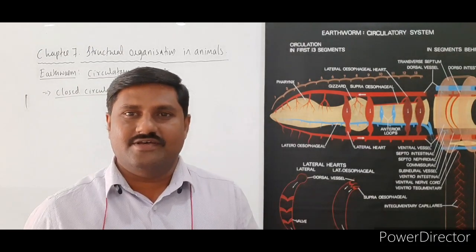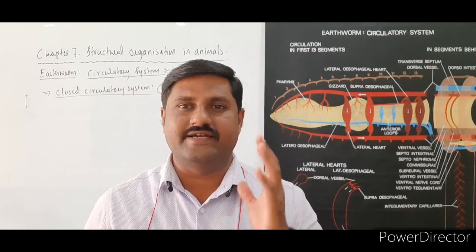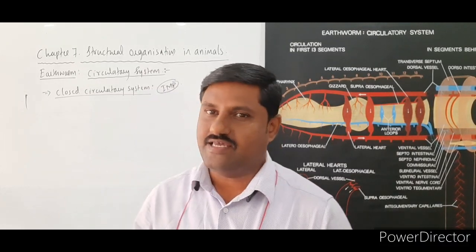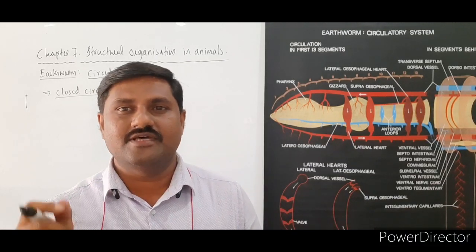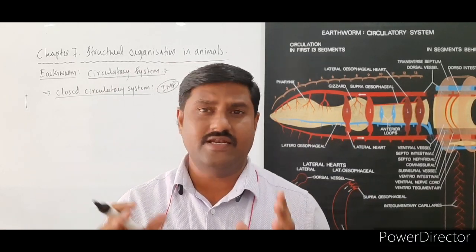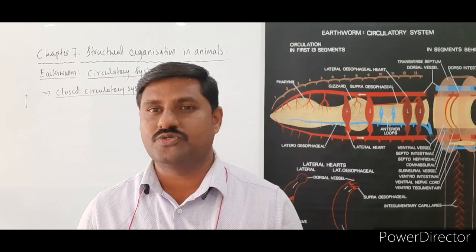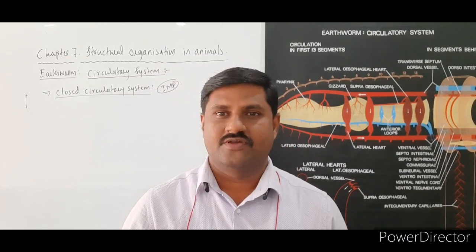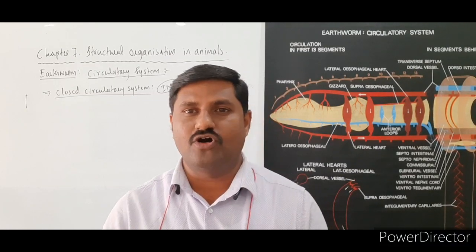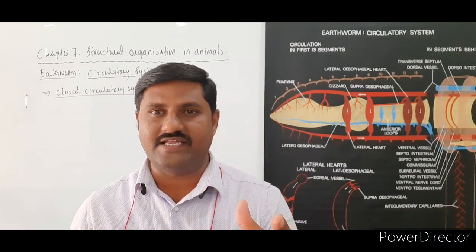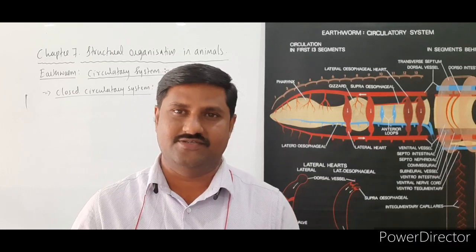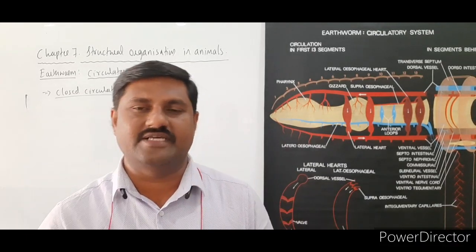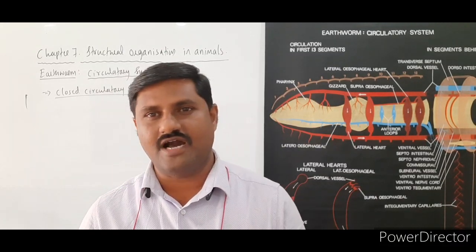In this type of circulatory system, the blood usually circulates within the blood vessels, but in lower organisms usually an open type of circulatory system is seen, where the blood flows within the body cavities called sinuses. In arthropoda you will find it very clearly, and the best example for this is the cockroach.